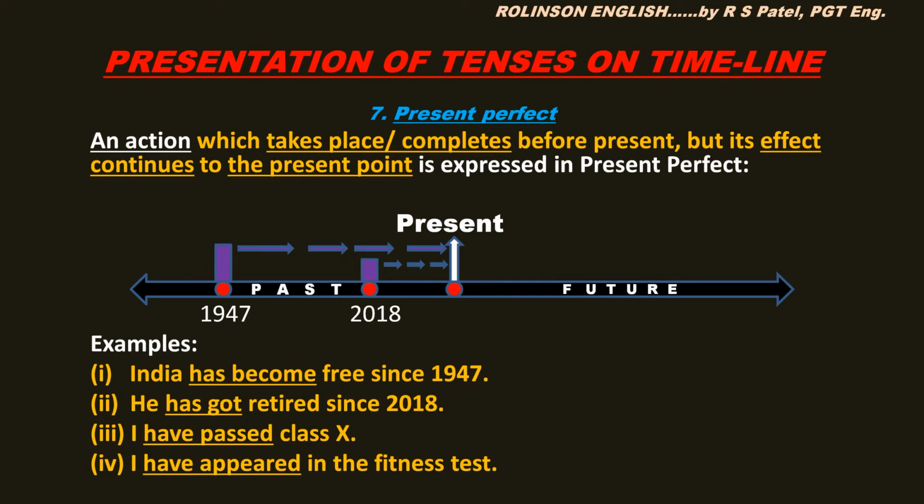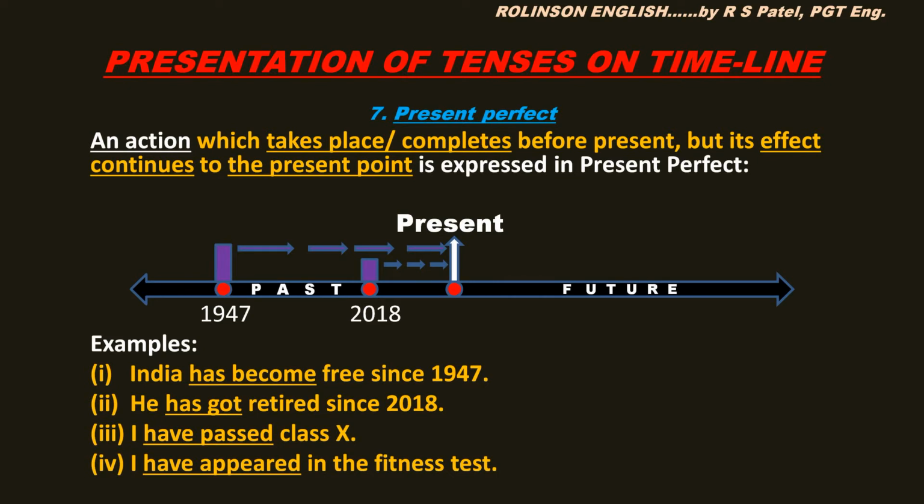In 1947, something happened. What happened? India became free. But that is another tense. But if you want to say that it happened, means it became free and its effect continues to the present, then you have to use present perfect. India has become free since 1947.